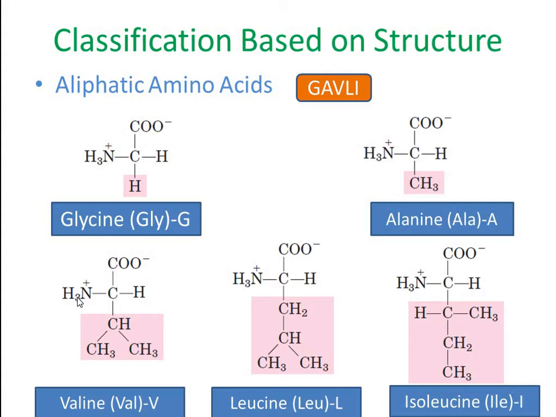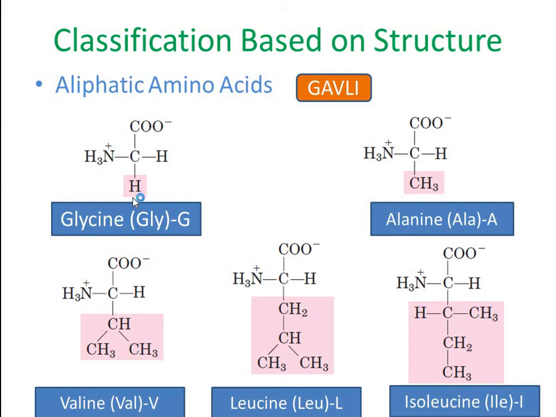In this group there are 5 amino acids. First one is glycine, which is indicated by the 3-letter abbreviation GLY and 1-letter abbreviation G. Only the amino acid glycine does not possess an asymmetric carbon. All other amino acids contain asymmetric carbons, and that's why the properties of glycine are very different from the other amino acids. Structurally it is very flexible due to the lack of steric hindrance.